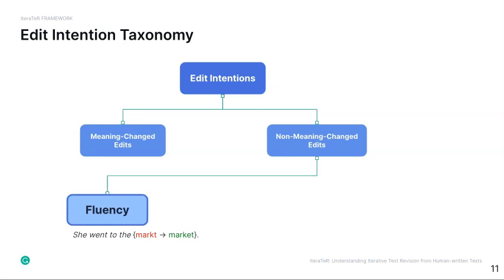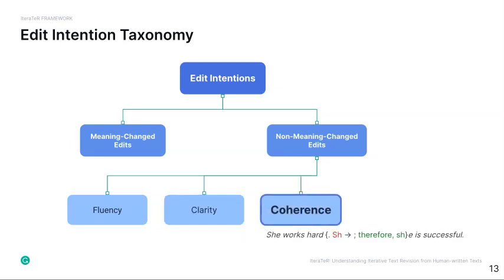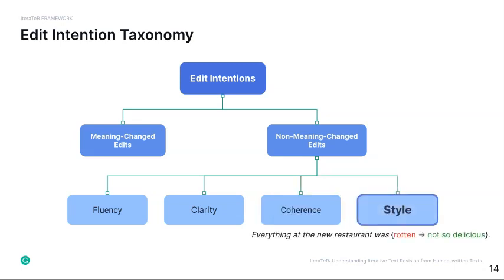The first category is fluency, which fixes grammatical errors in the text. The second category is clarity, which makes the text more concise, readable, and understandable. The third category is coherence, which makes the text more cohesive, logically linked, and consistent as a whole. The final one is style, which conveys the writer's writing preferences, including emotions, tone, voice, etc.